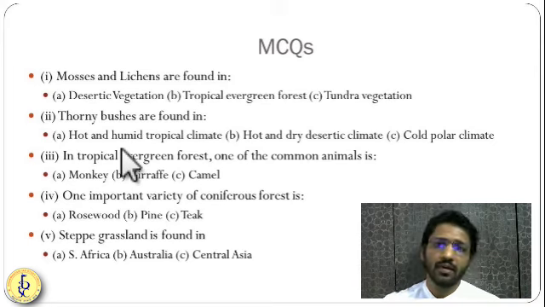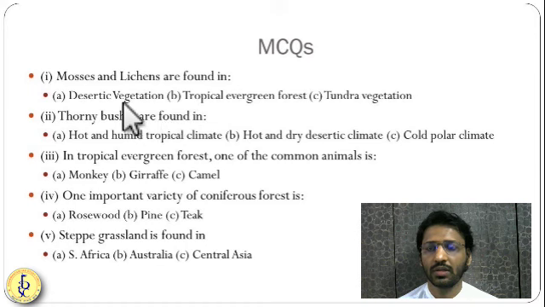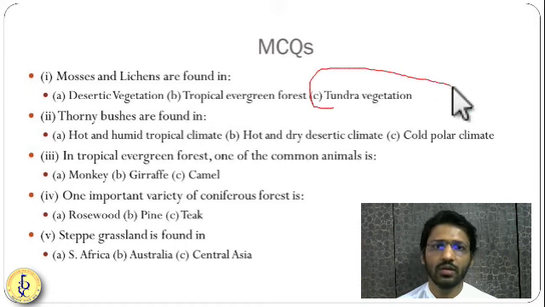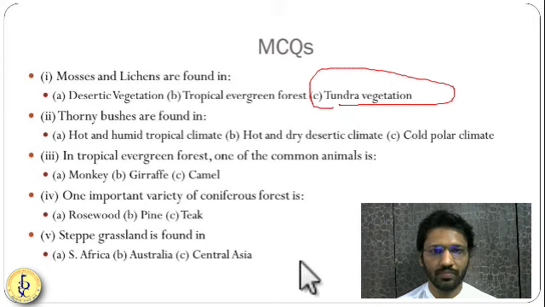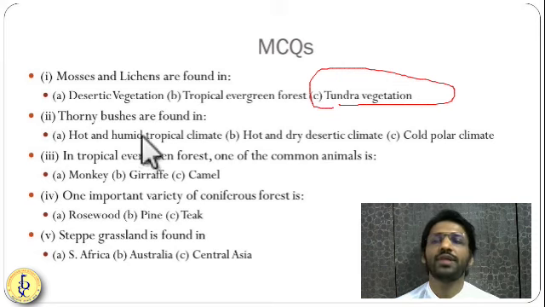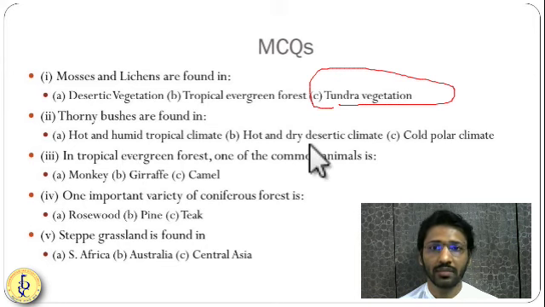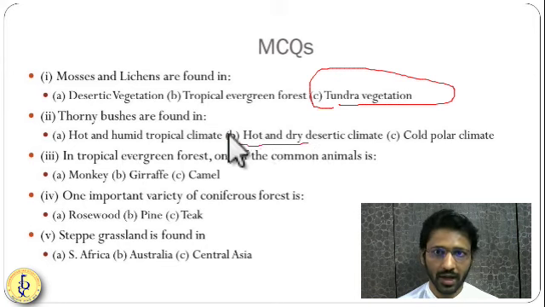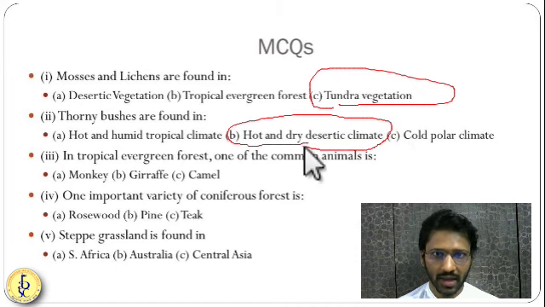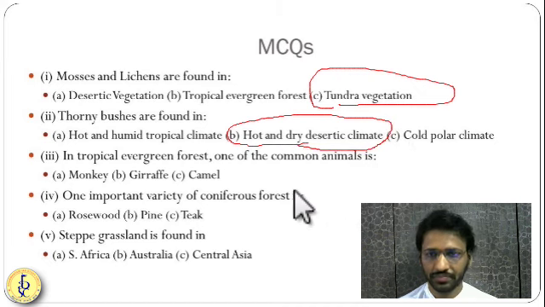First: mosses and lichens are found in which of the following regions? Definitely the tundra region. Thorny bushes are found in which of the following regions? We have seen that it is a very hot region with very little rainfall. So in a hot and dry desertic climate, you have thorny bushes.